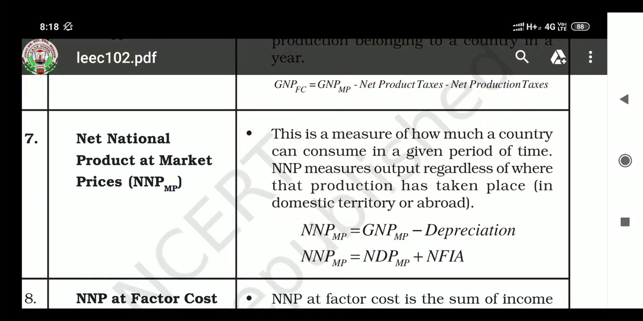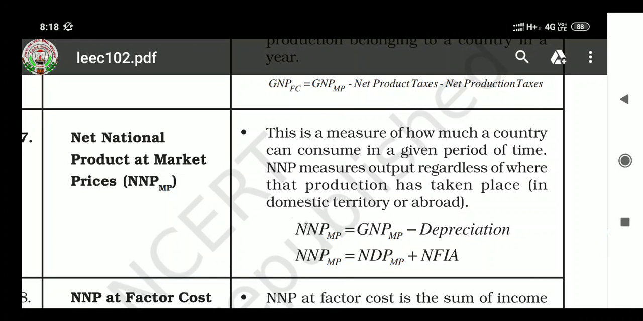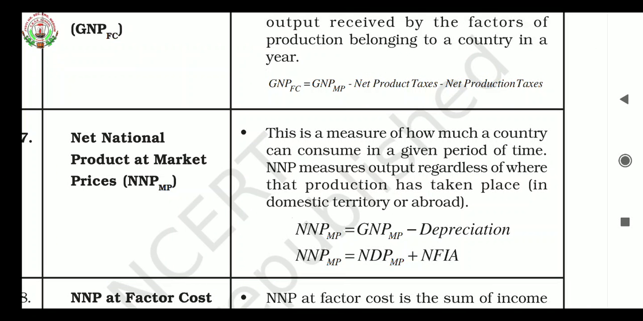NNPMP measures output regardless of where that production has taken place, in domestic territory or abroad. NNPMP equals GNPMP minus depreciation, and NNPMP equals NDPMP plus NFIA. Let us look at the full forms of these abbreviations. Net national product at market price equals gross national product at market price minus depreciation.